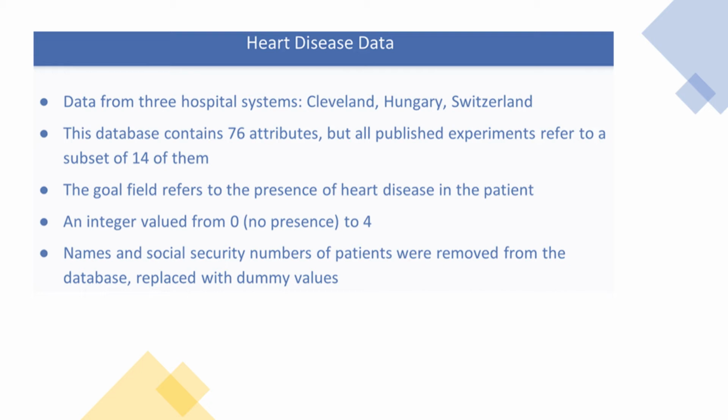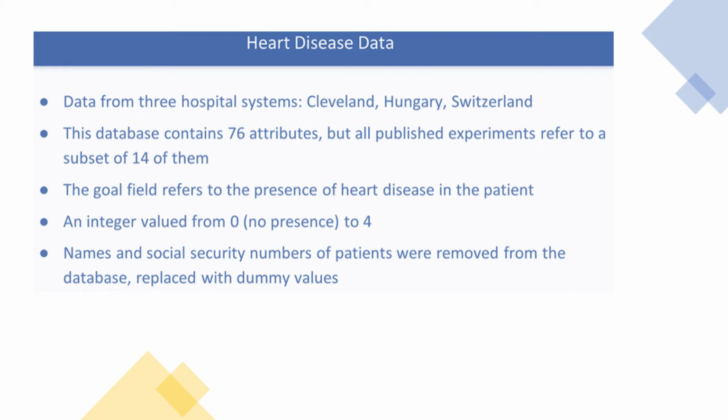The goal field refers to the presence of heart disease in the patients. It's an integer value from 0, no presence, to 4. The goal of our solution would be to predict this value based on the other 13 features. It is important to note that names and social security numbers of the patients were removed from the database and replaced with dummy values.